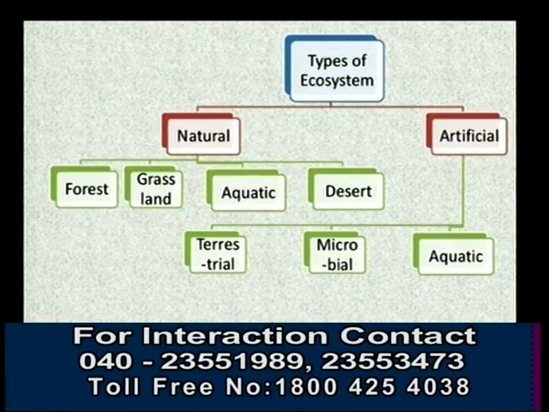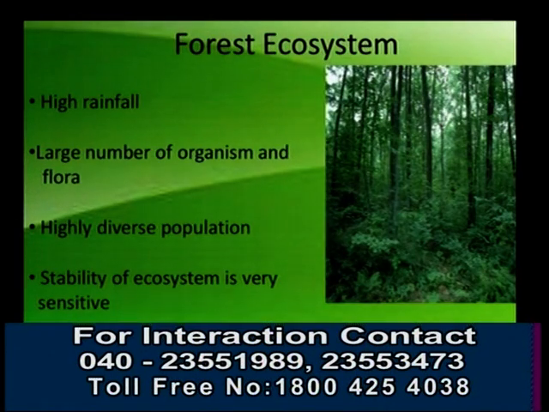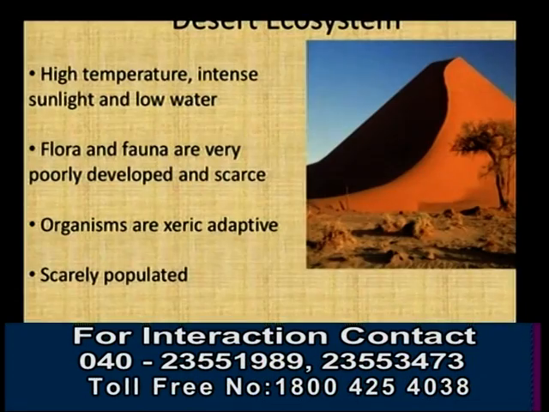Mainly the ecosystem is classified into two types of ecosystems. One is natural and another one is artificial. There are four major ecosystems in natural ecosystem: grassland ecosystem, aquatic ecosystem, forest ecosystem, desert ecosystem. Forest ecosystem, it has high rainfall, large number of organisms and flora, highly diverse population, stability of ecosystem is very sensitive. Types of forest, these are the types of forests.